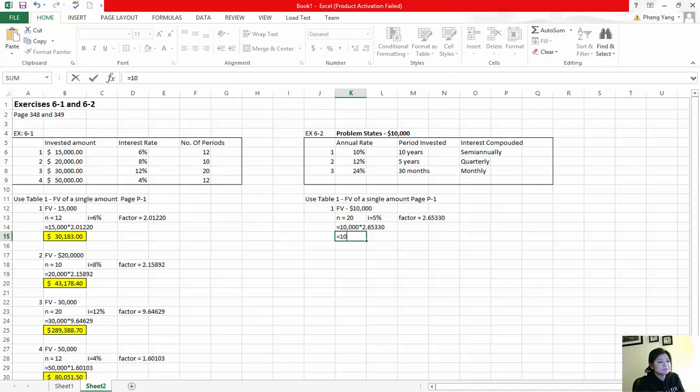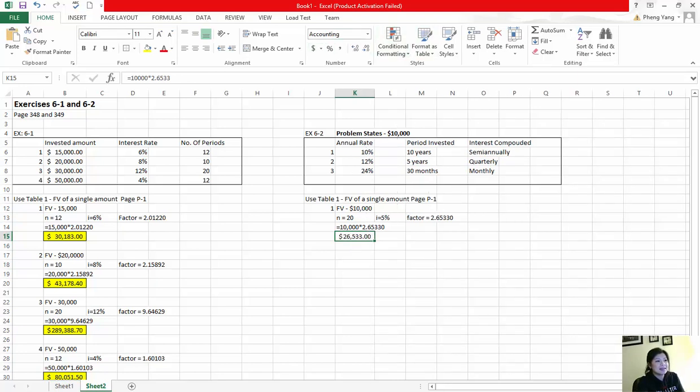And the future value of that $10,000 at a 10% annual interest for 10 years, calculating twice a year, we will have $26,533 at the end of those 10 years. Okay, that's that one.